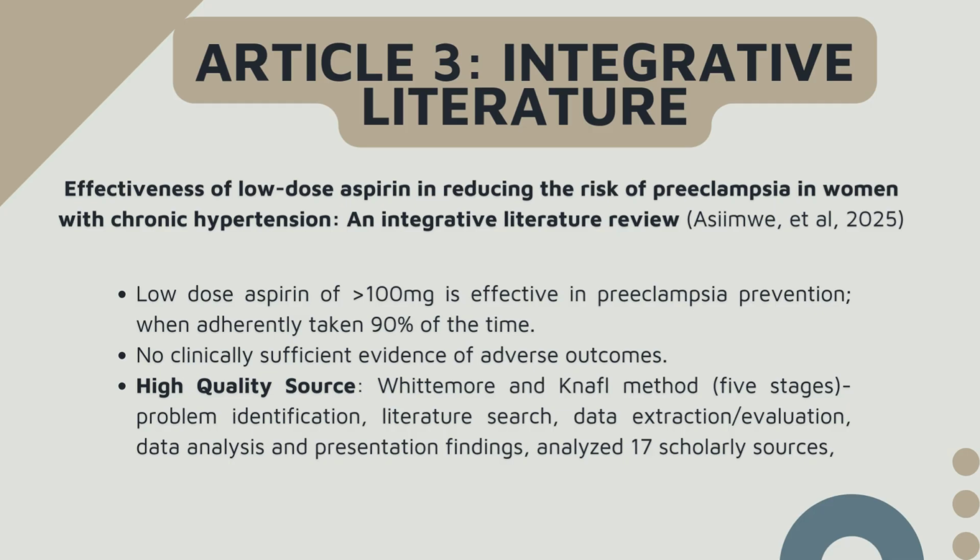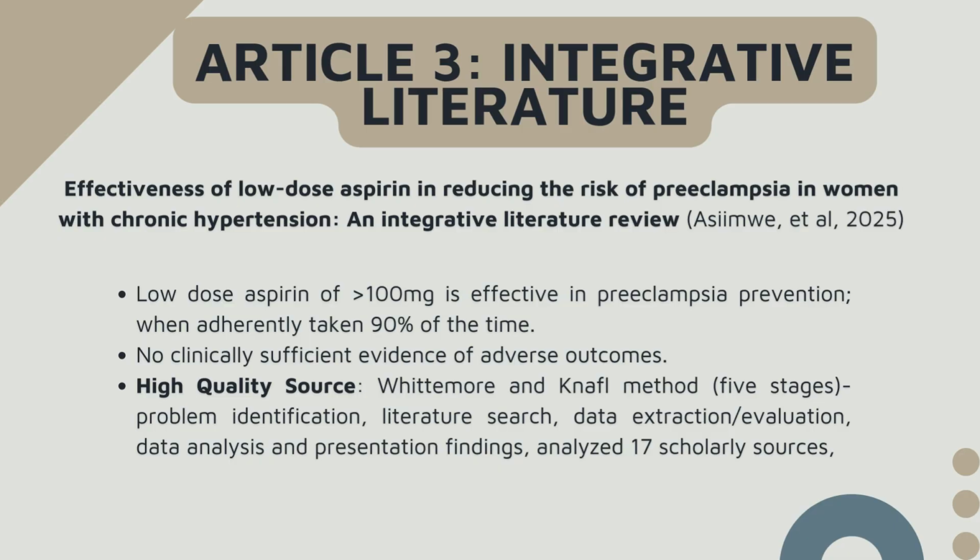And then my last article I used was an integrative literature review. The title of this one is Effectiveness of Low-Dose Aspirin in Reducing the Risk of Preeclampsia in Women with Chronic Hypertension, an integrative review. So this found that low-dose aspirin of greater than 100 milligrams is effective in preeclampsia prevention when adherently taken 90% of the time. The study also found that there wasn't any clinically sufficient evidence of any adverse outcomes. And this also was a high quality source.